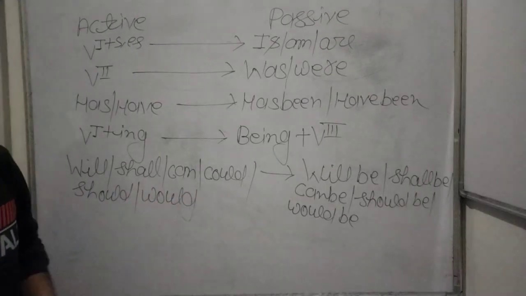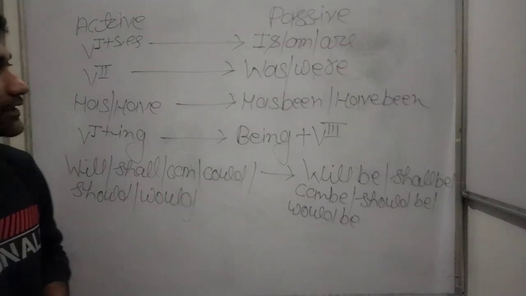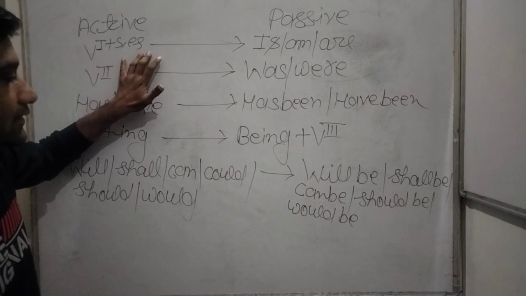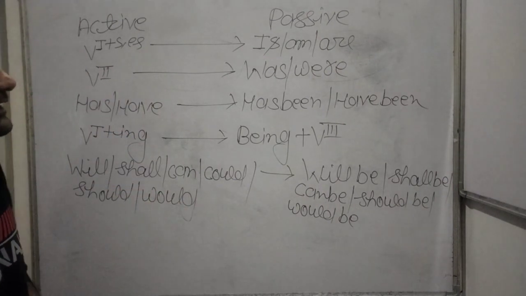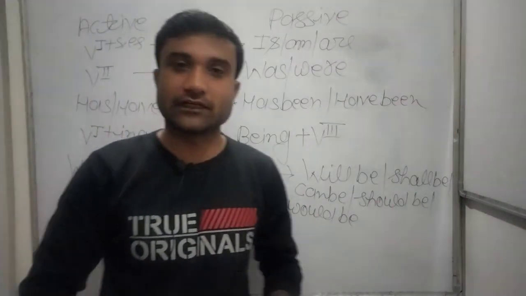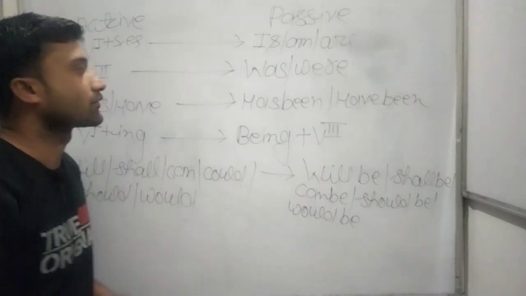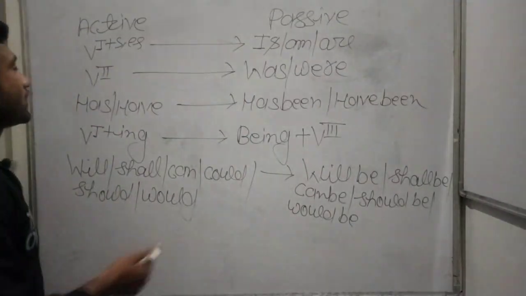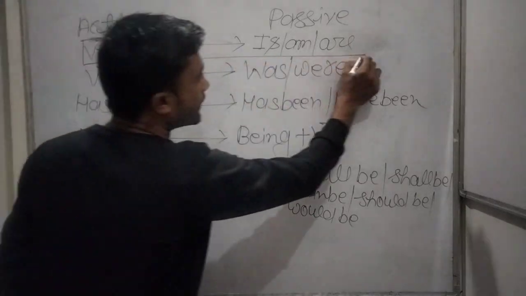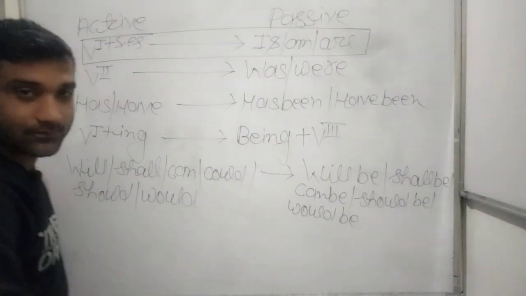If you want to note down this concept, you can write it down for your future reference, and we will take the concepts of this portion one by one and explain the affirmative, negative, and interrogative sentences. We will make them one by one. So first of all, we will take the first form of the verb and change it into is, am, are. So let's begin.